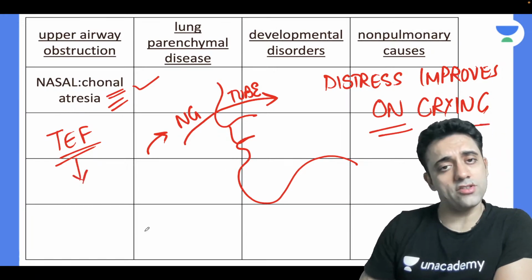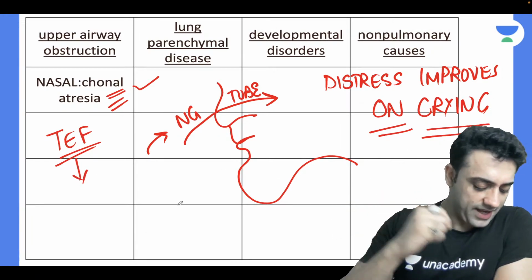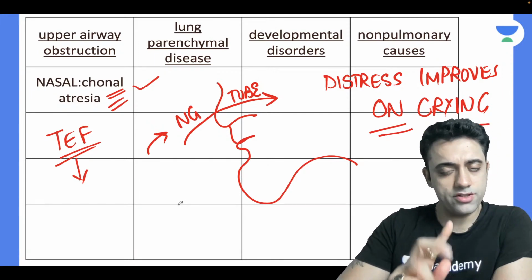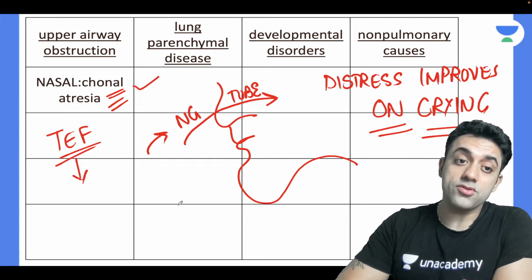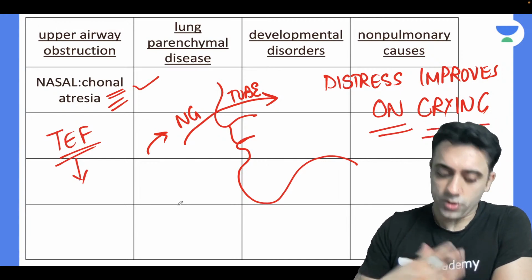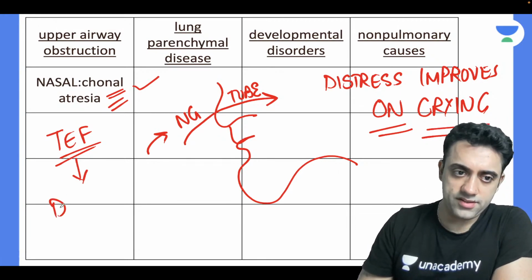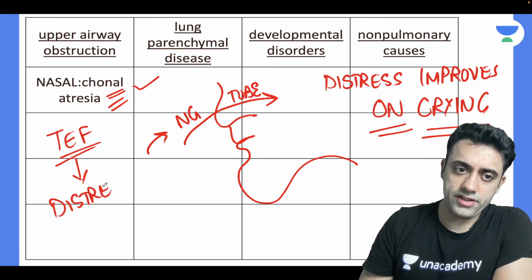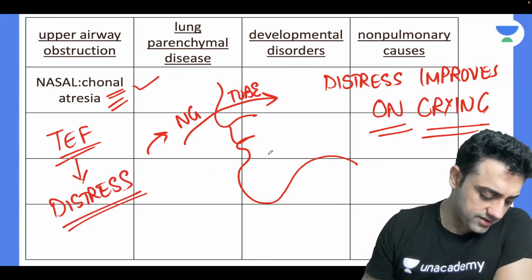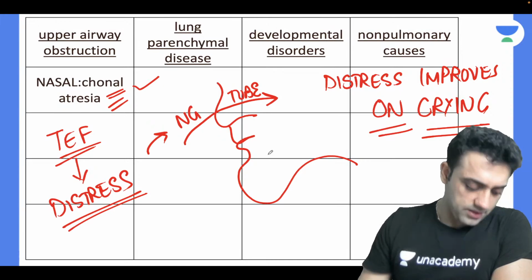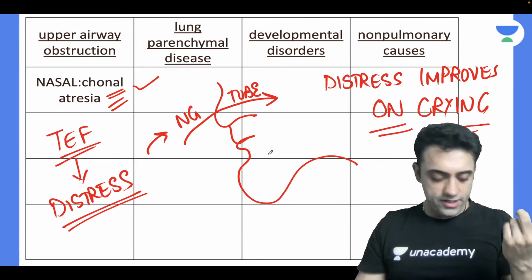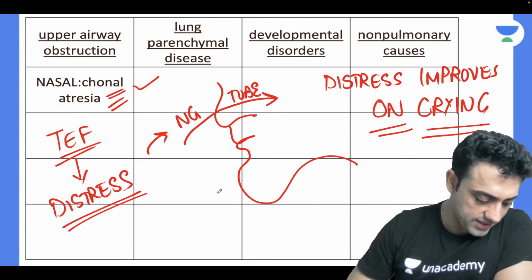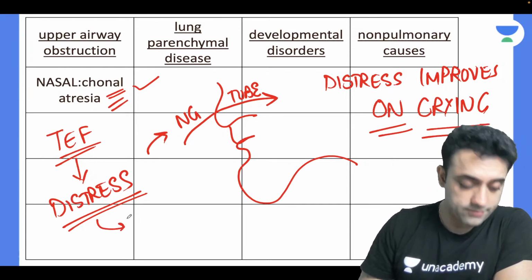Next comes tracheoesophageal fistula. Can you please tell me exactly? So, cannot pass an NG tube and distress improves on crying happens in choanal atresia. Now comes tracheoesophageal fistula. That also, the baby can have distress, right? What are the important points of tracheoesophageal fistula? Can anyone answer in the comment section? Is my voice coming? I hope it's coming. Exactly, very true. Dr. Mary is right. Very good.